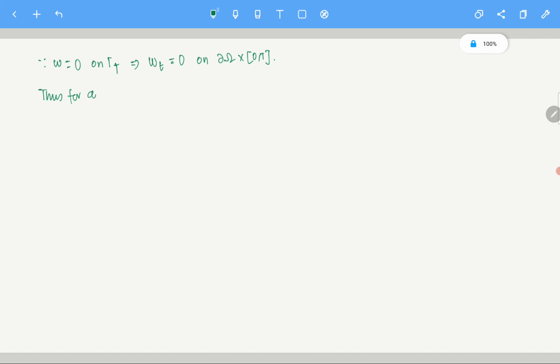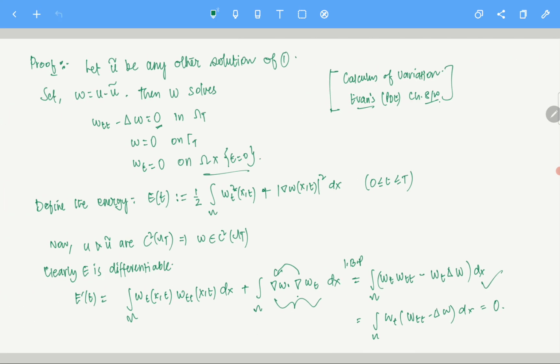Thus, for all 0 less than t less than capital T, E(t) equals E(0), which equals 0, right? Because E prime of t is 0, that gives you E(t) is constant. What is E at the point 0?